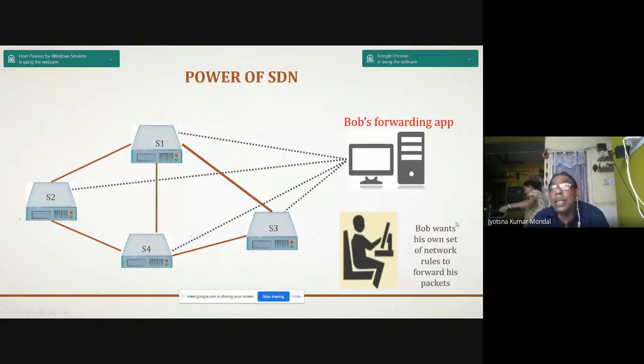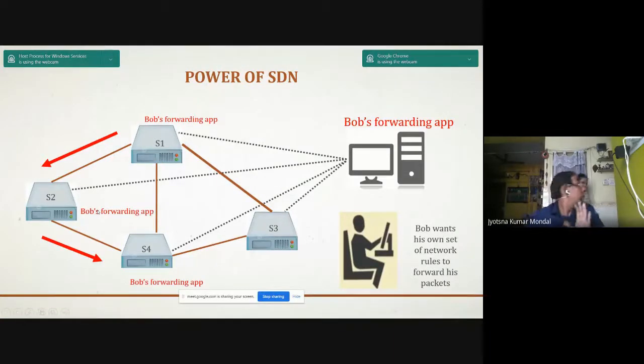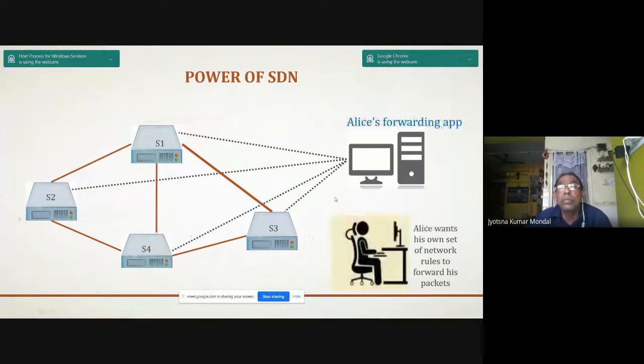So now, what is the power of SDN? Let us consider that Bob wants his own set of network rules to forward his packets. And Bob's forwarding application is like this. So now Bob is forwarding the packets. Now Alice wants a set of separate rules. Alice wants her own set of network rules to forward her packets. You see, she is using this route.